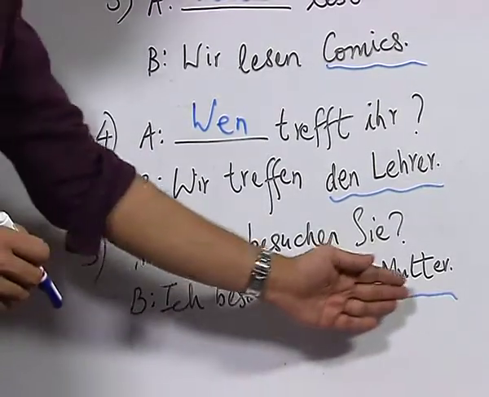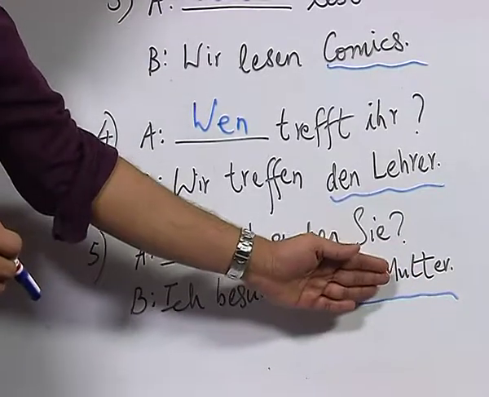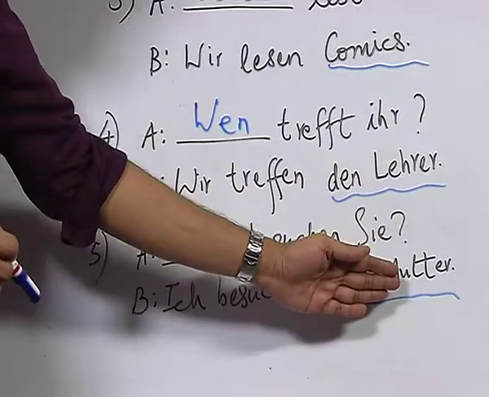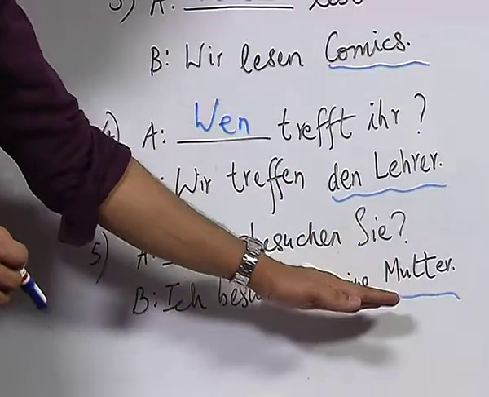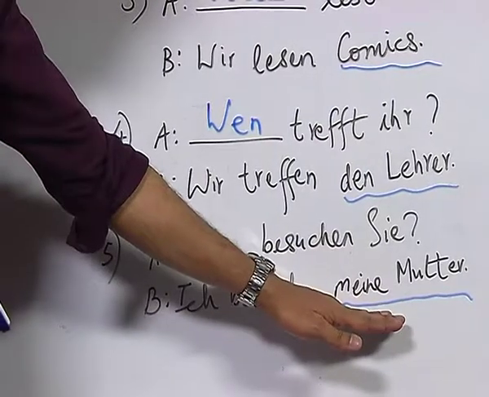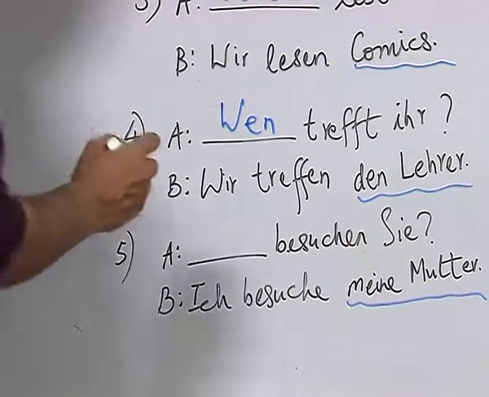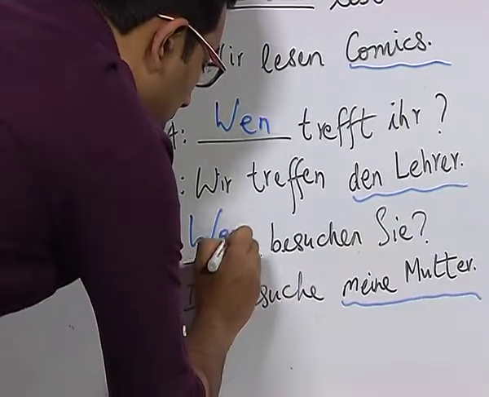Now, let us look at this example. Ich besuche meine Mutter. Mutter means mother. I visit my mother. Well, as you know, like in the previous example, this belongs to the persons category, and here meine Mutter is in the accusative case, therefore the Fragepronomen will be wen.